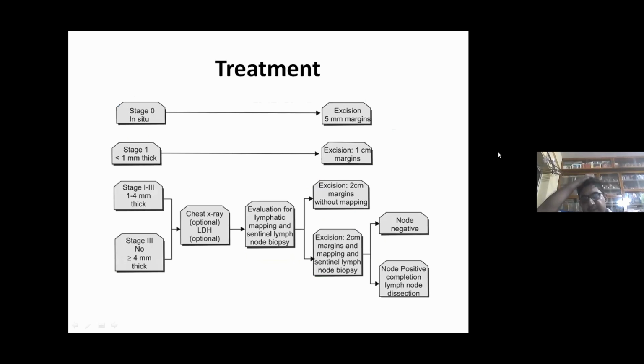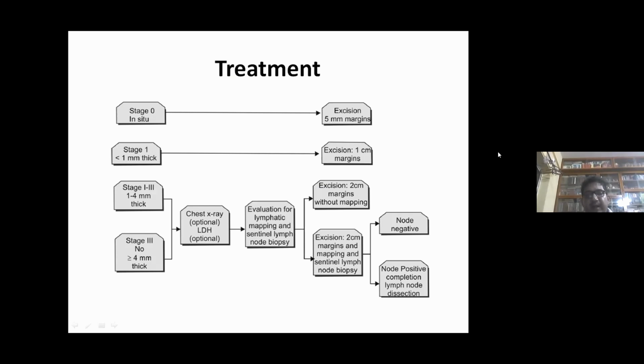Now this is a treatment plan which is mostly accepted nowadays for melanoma. If it is stage 0 in situ, excision with 5 millimeter margins. Stage 1, less than 1 millimeter thick, excision with 1 centimeter margins. Stage 1 to 3, 1 to 4 millimeters thick, and stage 3 more than or equal to 4 millimeters thick: chest X-ray is optional, LDH is optional.